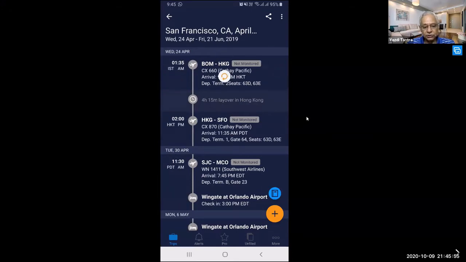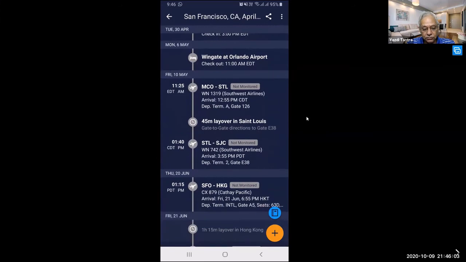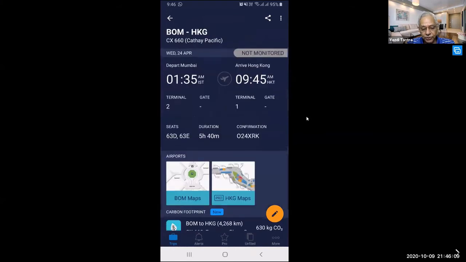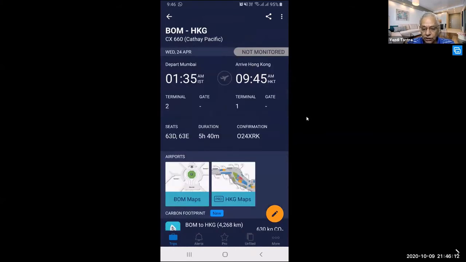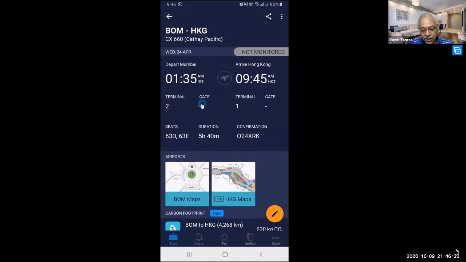Just see how this works. So you have all the connections, your flight details, your hotel details, everything. And if you click on any one of them, it will show you the whole details, when it is departing Bombay, when it is arriving in Hong Kong, which terminal, and if it is a current thing, it will give you the gate number also. So if there is a gate change, automatically it will alert you. There will be an SMS or a notification which will come and alert you that there is a change. Now you see the seat numbers also, you see the duration of the flight, you see the confirmation number.